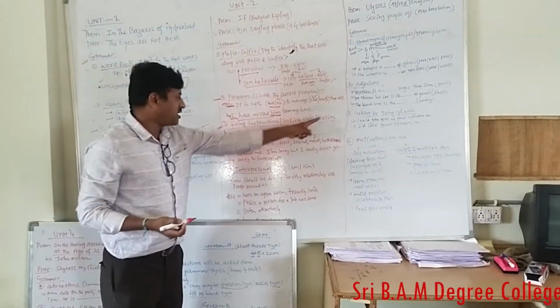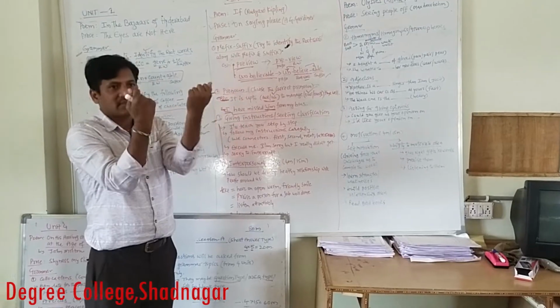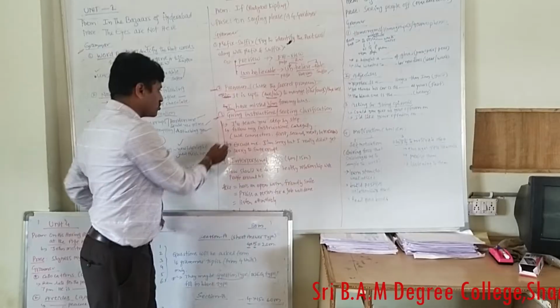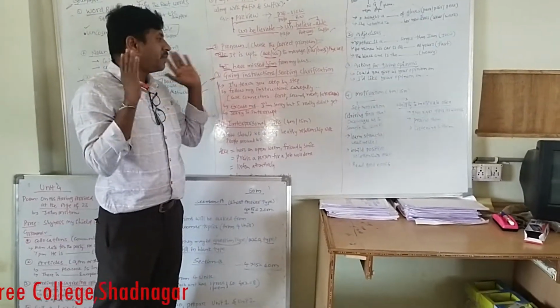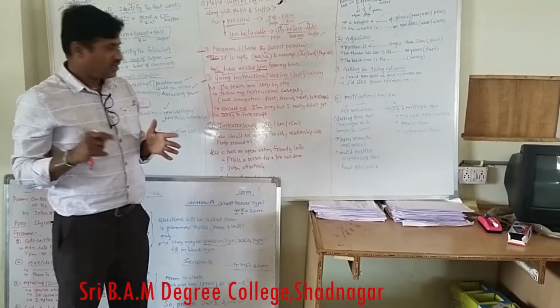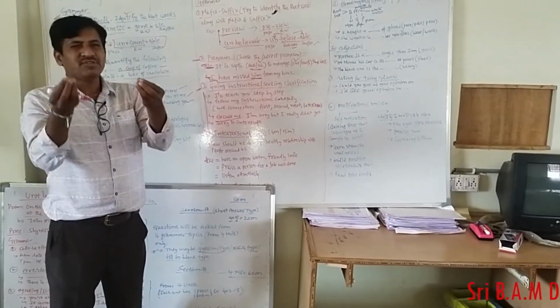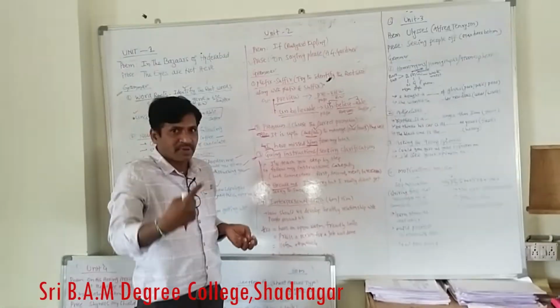And next is seeking clarification. Seeking clarification means when someone said something or your sir explained the lesson and you do not understand, then what expressions do you use? Excuse me sir, I am sorry sir, I am sorry, but I really didn't get it. Otherwise, sorry to interrupt sir, I didn't get it. Will you please repeat the lesson once again? In that way you have to use these types of expressions.